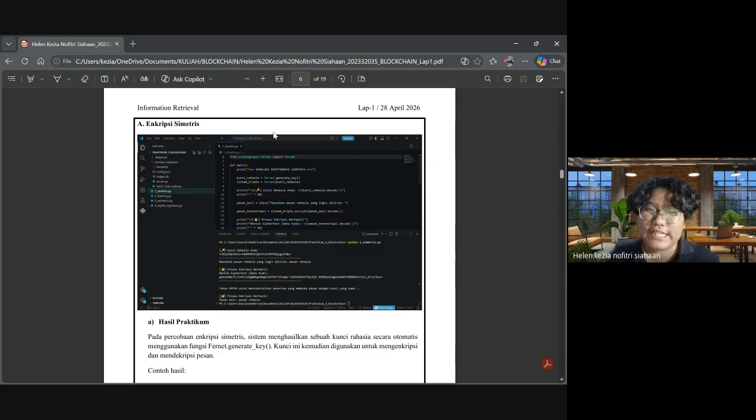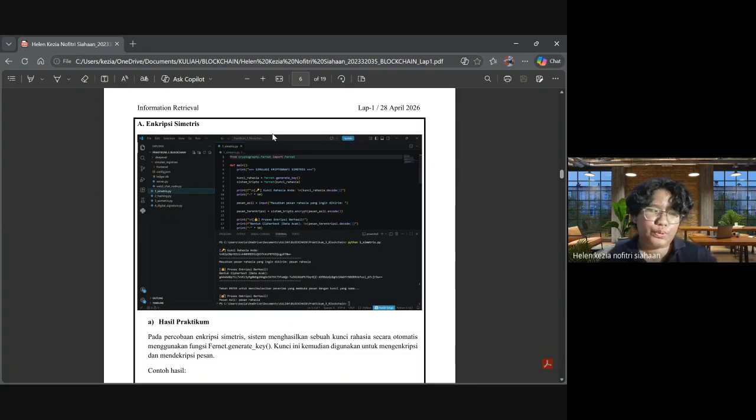Why can it be? Because of the Fernet here. What is Fernet? Fernet is a library for cryptography. It can be used with one type of key to lock and open.